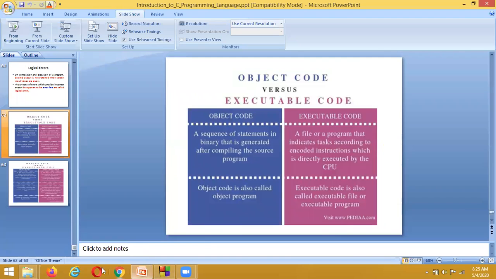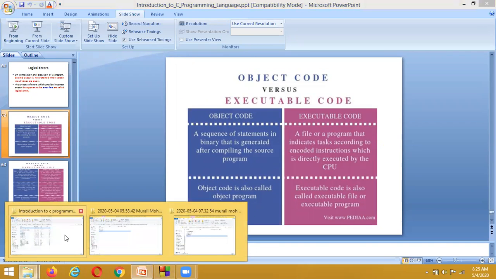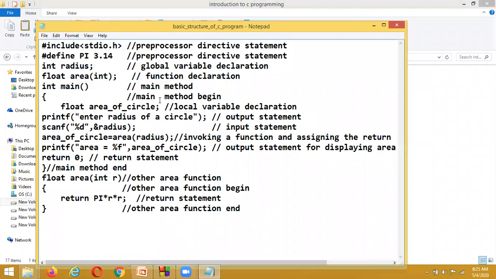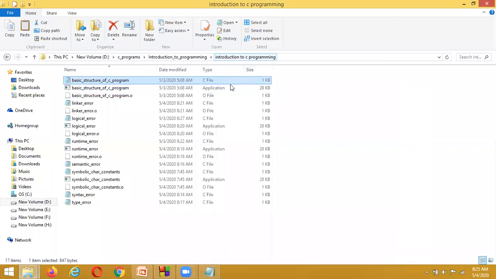Here we are going to see what to call each of these. This source code we call the C program, or the C file.